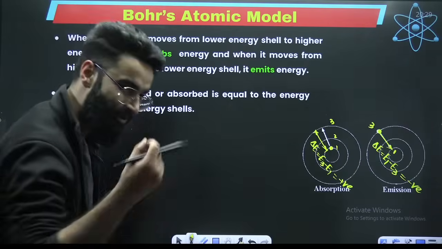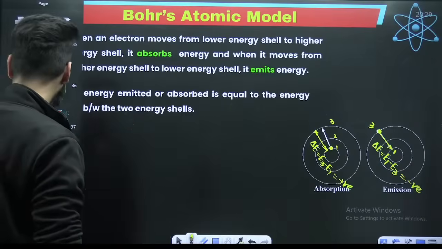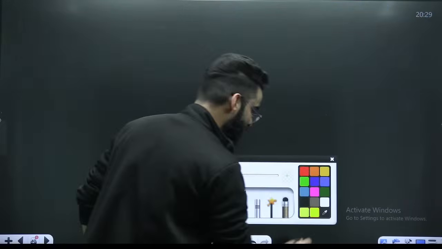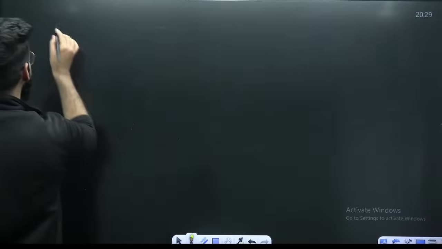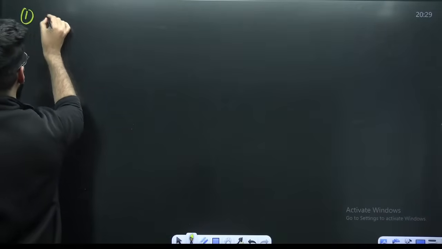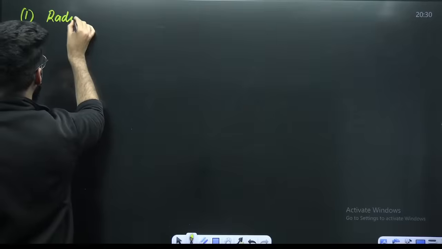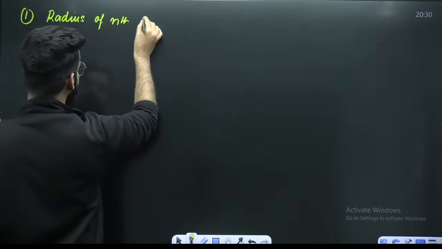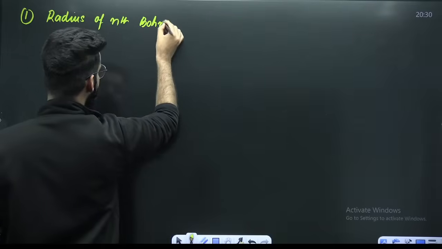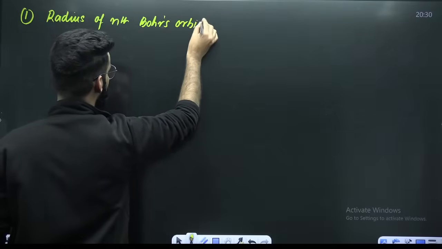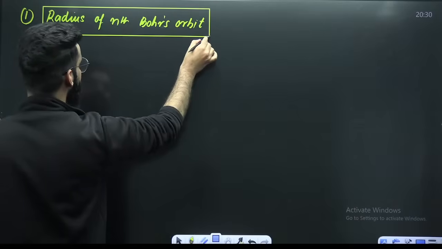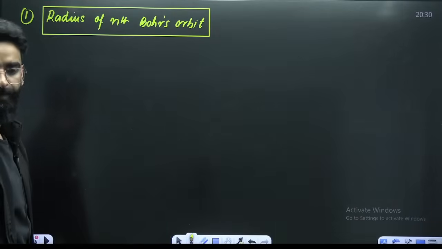Now the main things in this particular model, what is that? My dear students, this is something which is important. The question which you get: how do we calculate the radius of the nth Bohr's orbit? Do remember the results directly. I'm not deriving any result here. Just remember them and let's try to apply them.